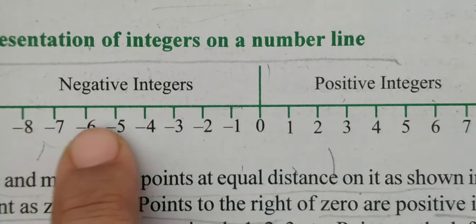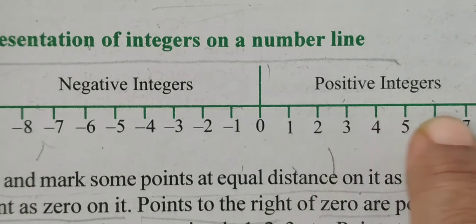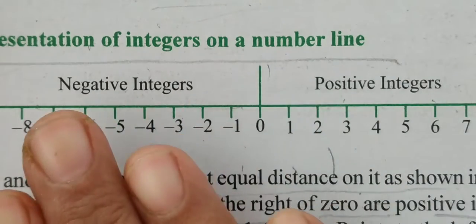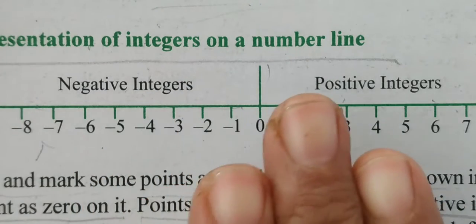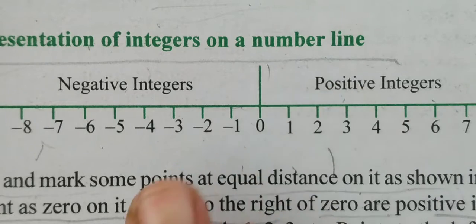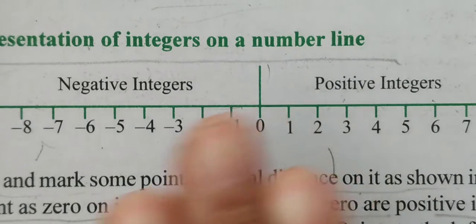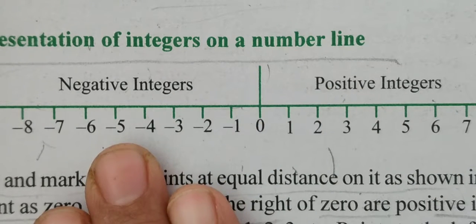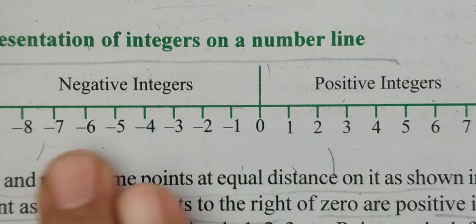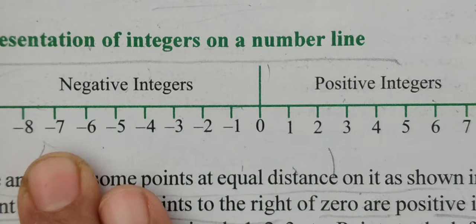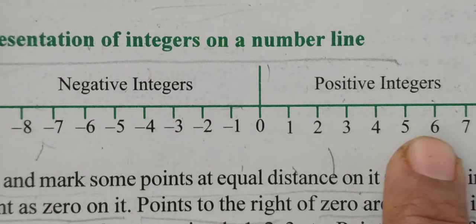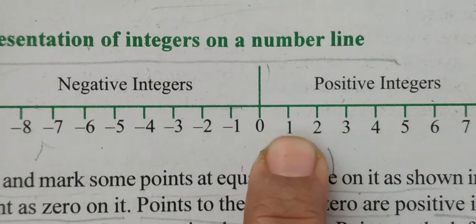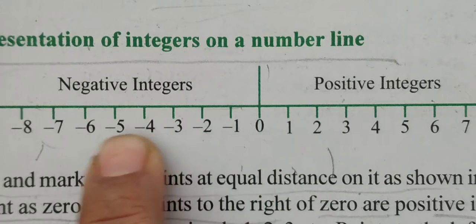The numbers are going to be bigger, bigger and so on like that. So you should always remember, towards the right hand side of a given number you always have a bigger value number, and when you move towards the left hand side of a given number you get a smaller number, or number with smaller value.